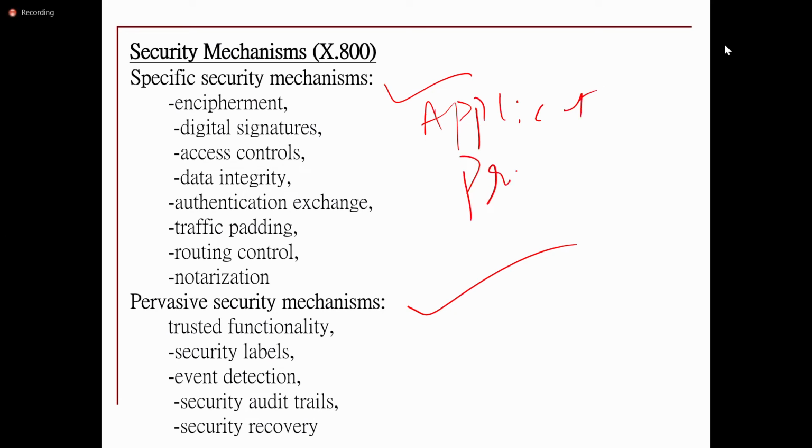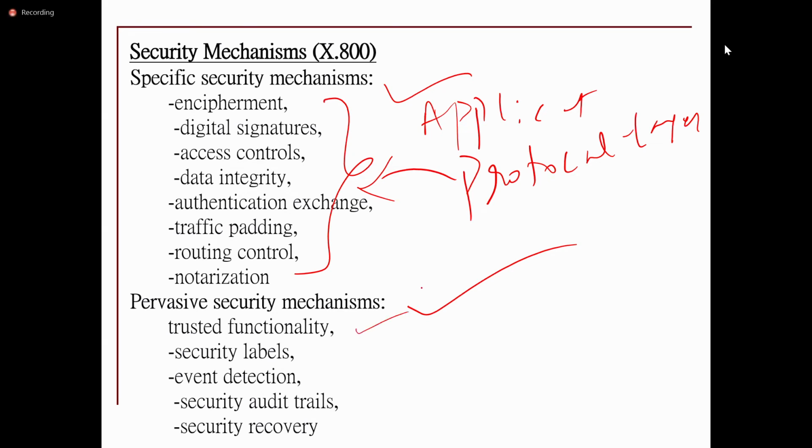If it is specific to some particular protocol layer, then the architecture will use these mechanisms. If it is not specific to any layer, then it uses the pervasive security mechanisms.